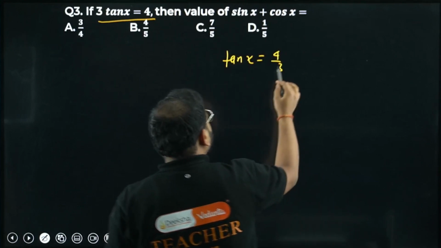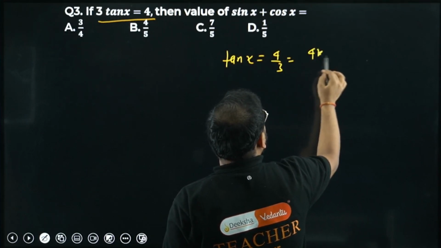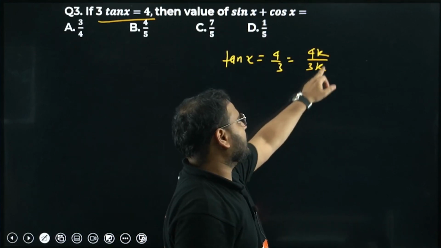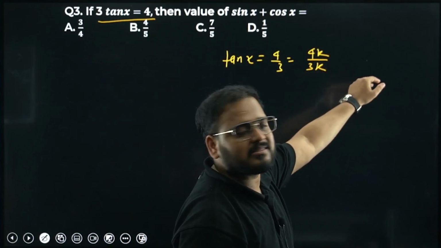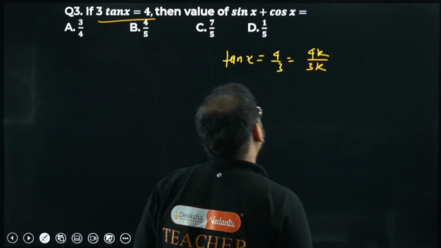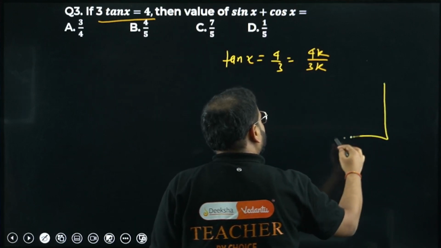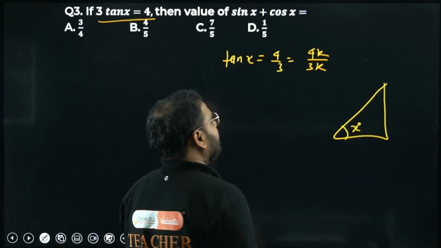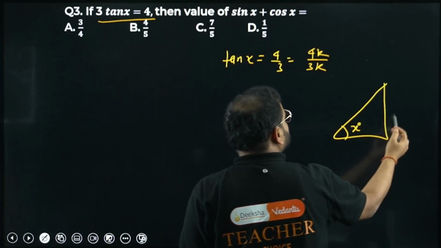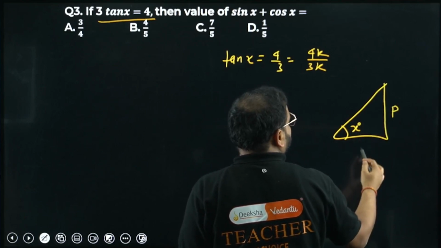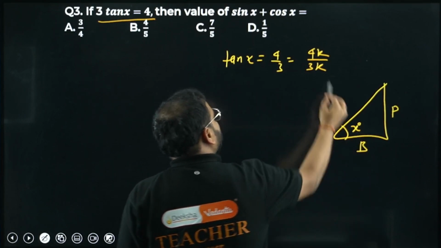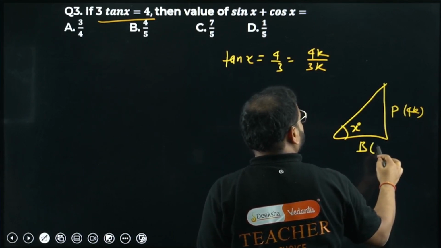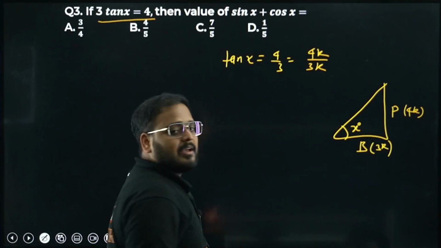Yes. Can I take this ratio to be 4k by 3k? Will it make a difference? Of course not, sir. We can multiply and divide by k. K will get cancelled. 4k and 3k. So if I take a triangle like this, where this is the angle x degrees, then tan of x means what? Opposite by adjacent, perpendicular by base. So my perpendicular value is coming as 4k, and base is coming as 3k. Any doubt in this part?